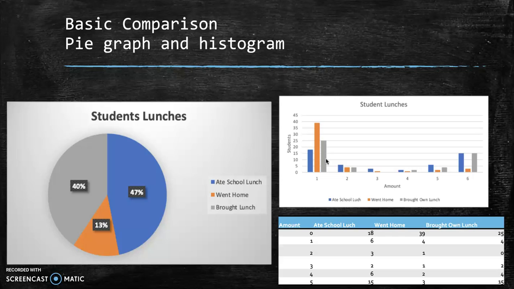I also did a histogram, and I can see here that it clearly shows that most people eat school lunch in a week, but it doesn't clearly show that people eat school lunch all 5 days. But it clearly shows that most people do not go home for lunch, probably because we don't have much time, and we live in a very rural school, so people don't really live in town much.